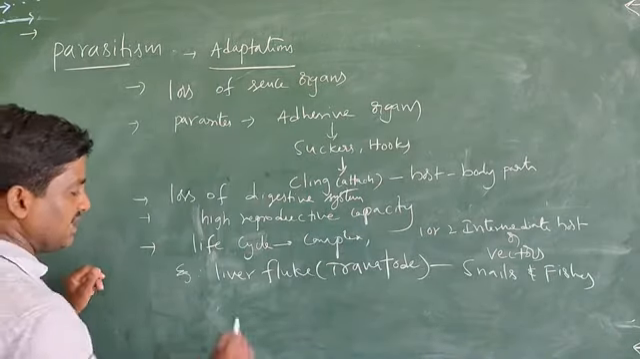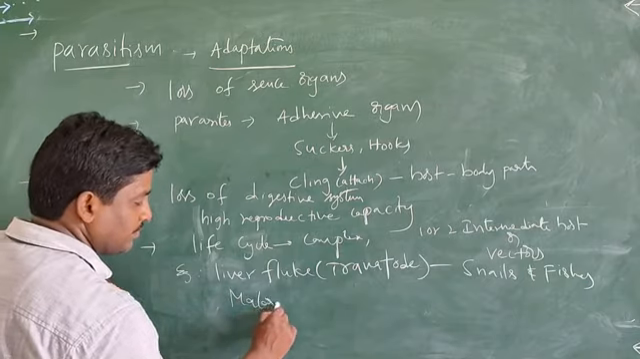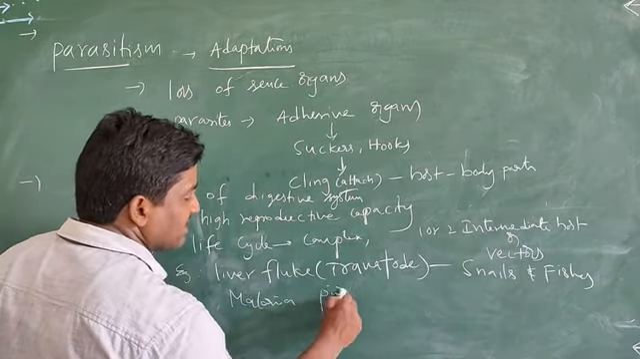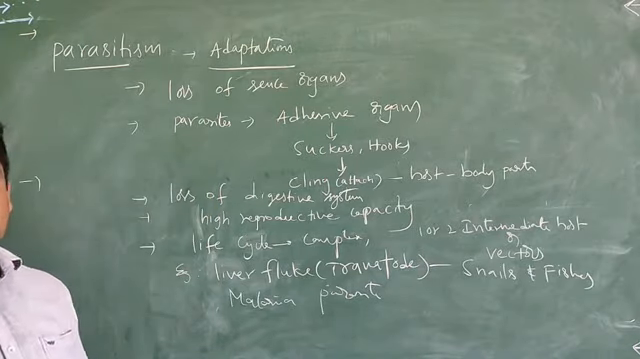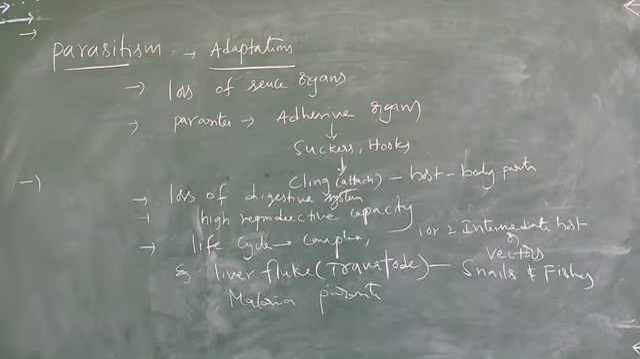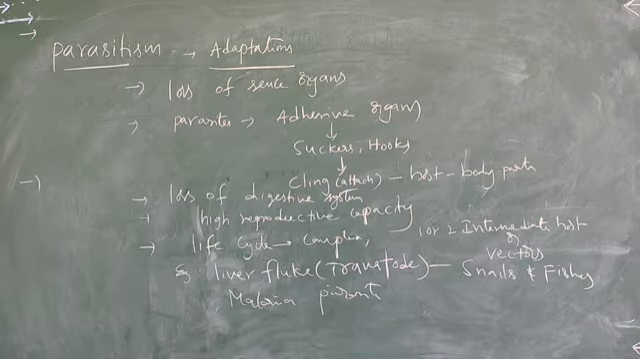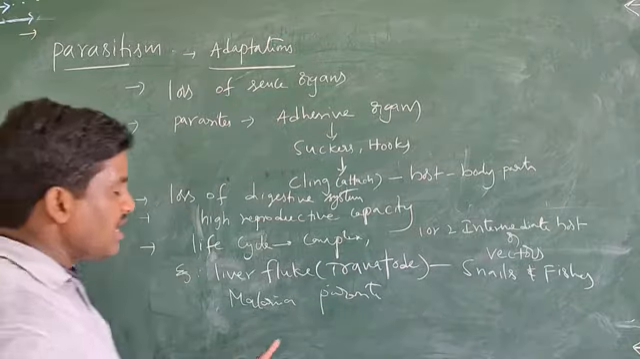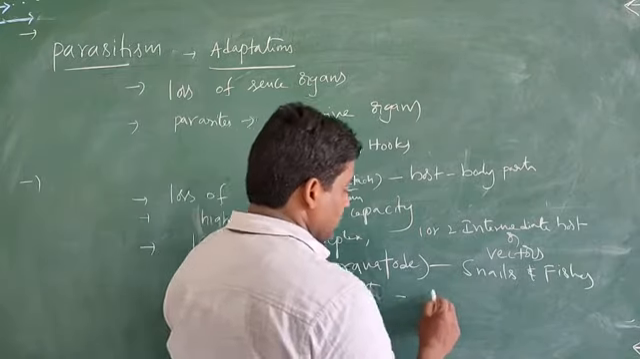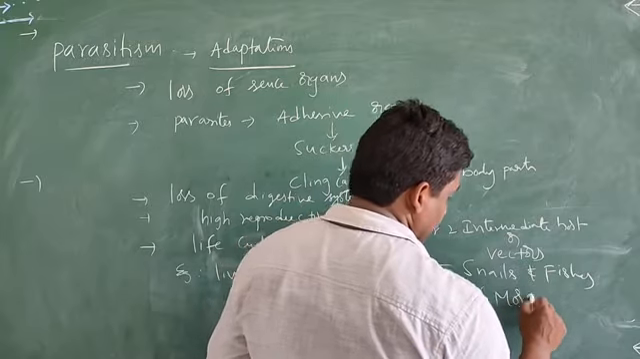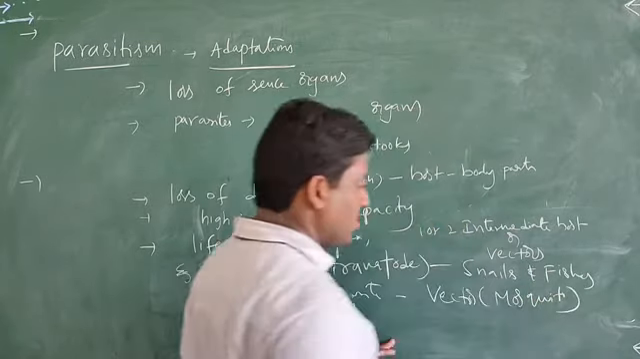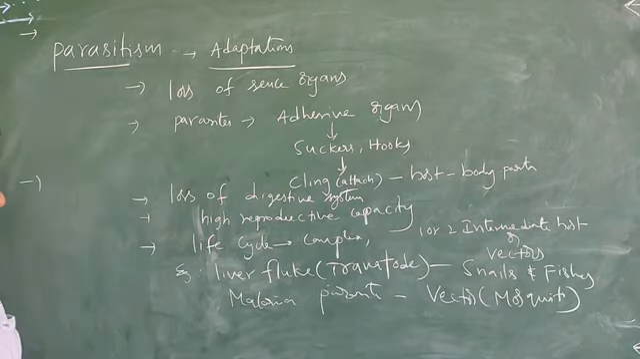And one more example is the malaria parasite. The malaria parasite uses the human as the main host. The malaria parasite needs a vector. Vector means the mosquito, which spreads it to the other host organisms.